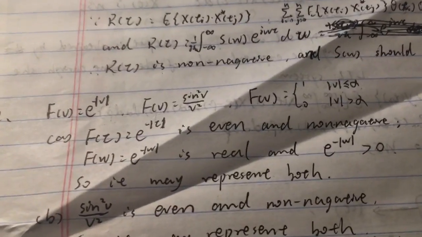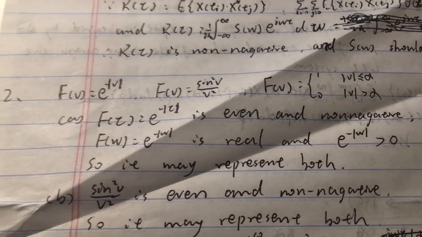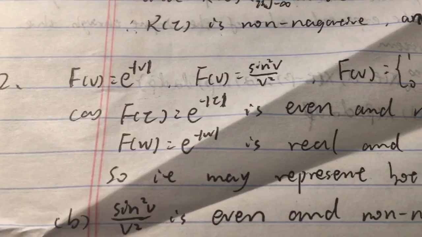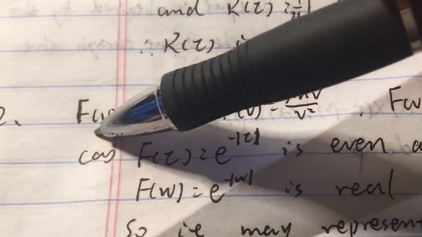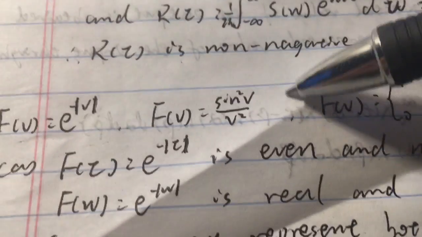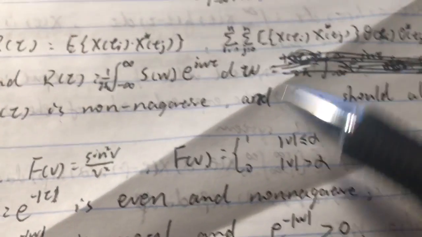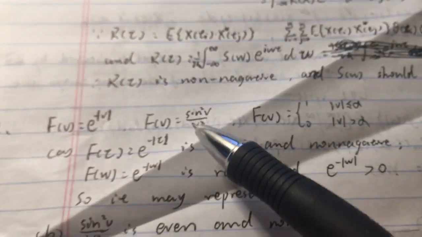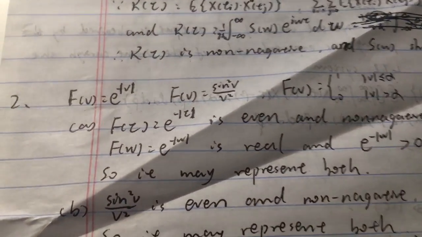Now we are in homework 11 problem 2. In this problem we have three functions of v. The first one is this, f equals to this, and the second one is this, and the third function is this. So we have these three functions.